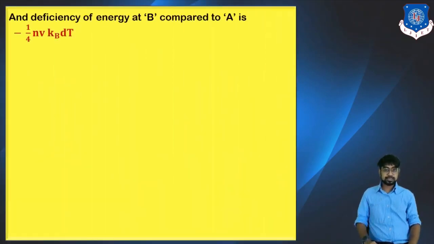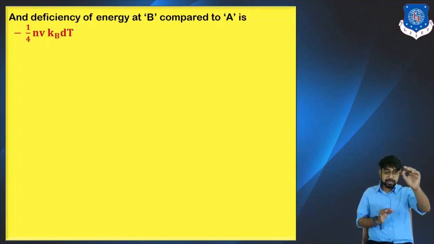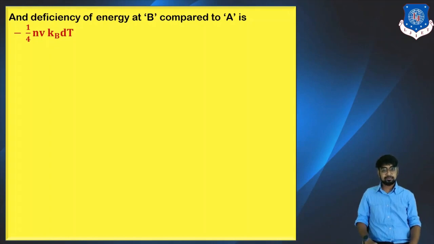Now we consider the deficiency at energy level B compared to A. Because A is at a higher temperature, B would have the deficiency in temperature, so we write the deficiency as minus 1 by 4 nV kB dT.